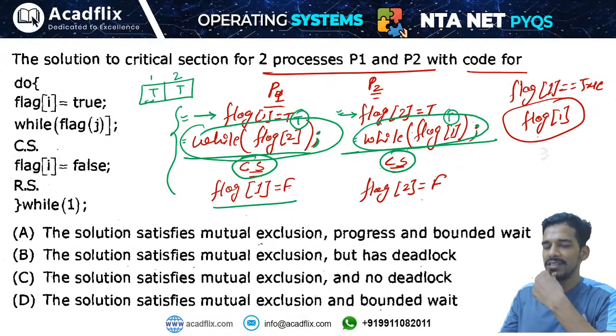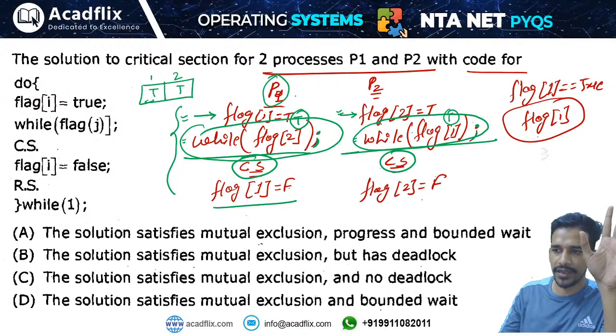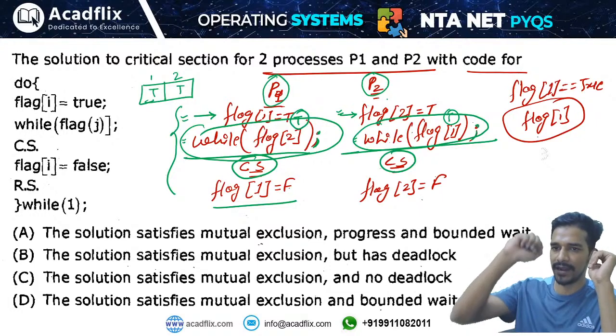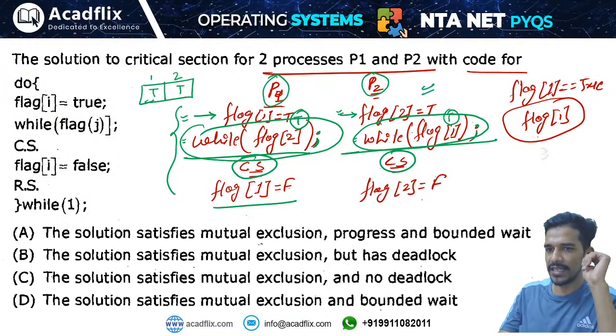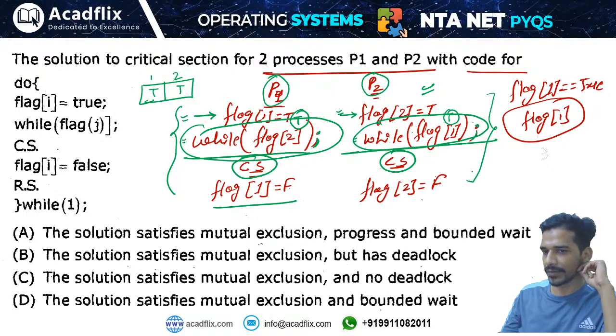Let us say what is the condition of progress requirement. Will there be any progress if one process is not interested in entering into the critical section? Let us say if Devika is not interested in washing the cloth, then will Nivedita be able to proceed further? Yes, Nivedita will be able to proceed further. Nivedita will put the flag up, that means flag 2 equals to true. Then she will check, while flag 1 equals to true, flag 1 is not equal to true, right? Because Devika is not interested. So if Devika is not interested, Nivedita can go and wash the clothes. That means this progress requirement is satisfied.